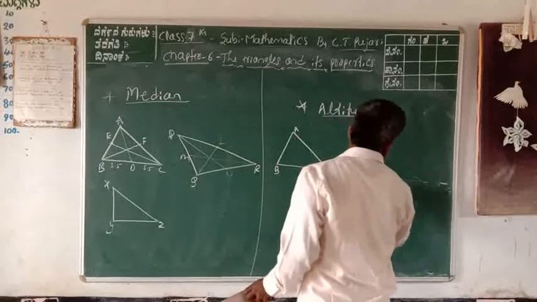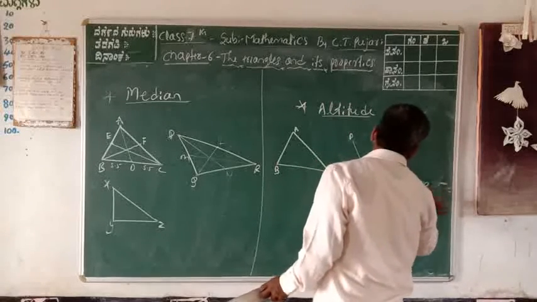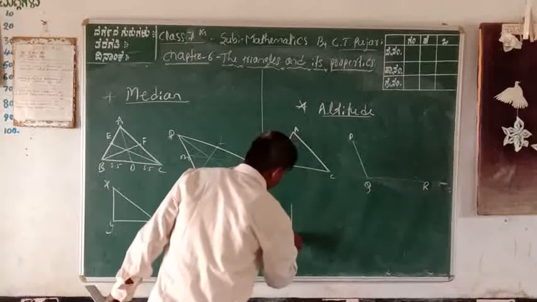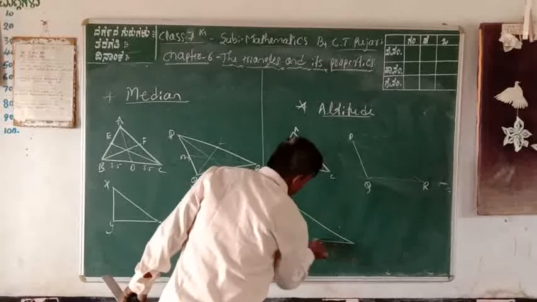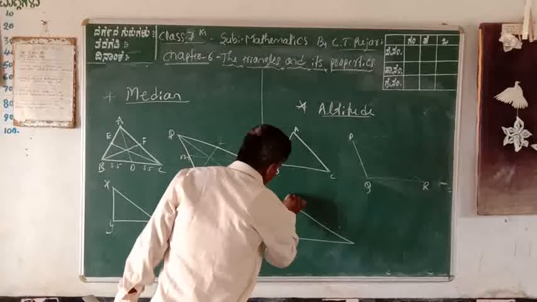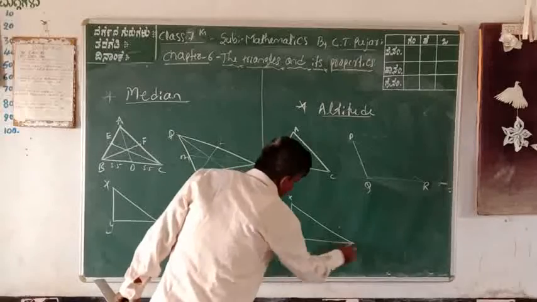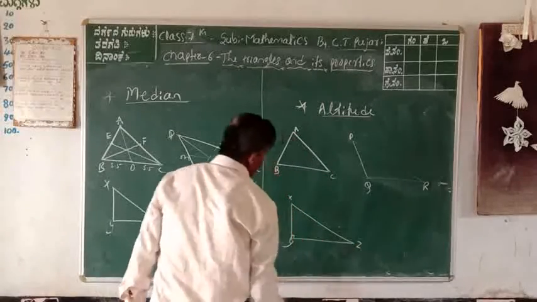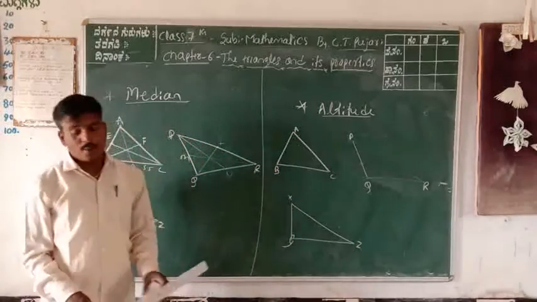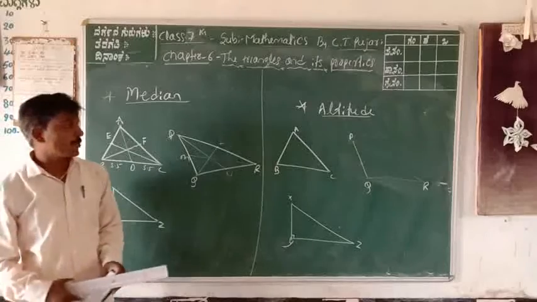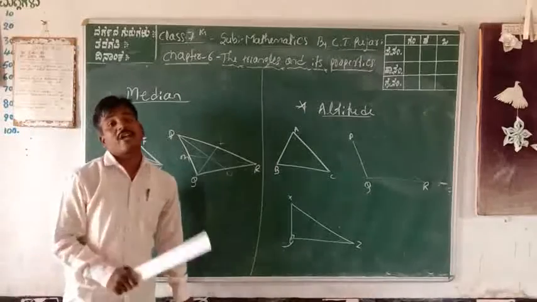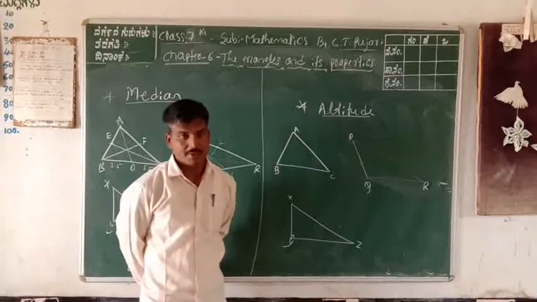P, Q, R, one right angle, X, Y, Z, it is a right angle. Altitude means the perpendicular height of the triangle. That is called the altitude.